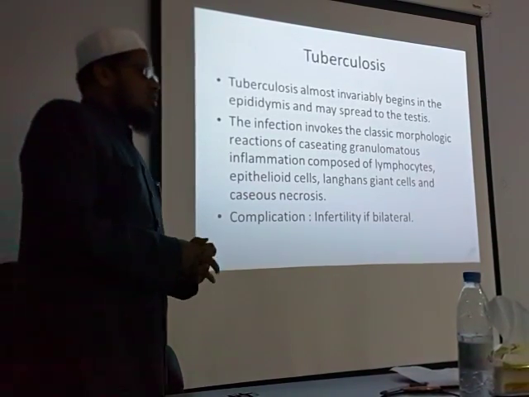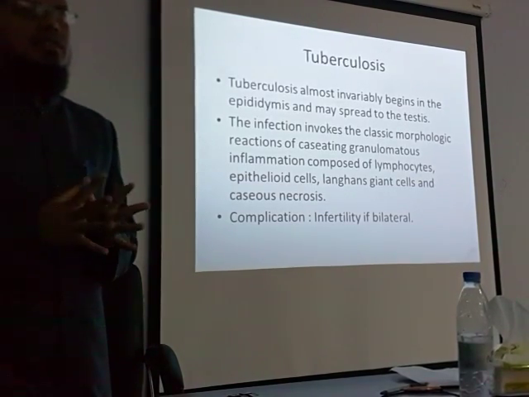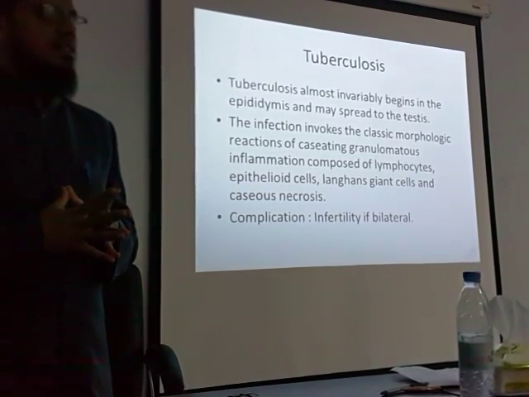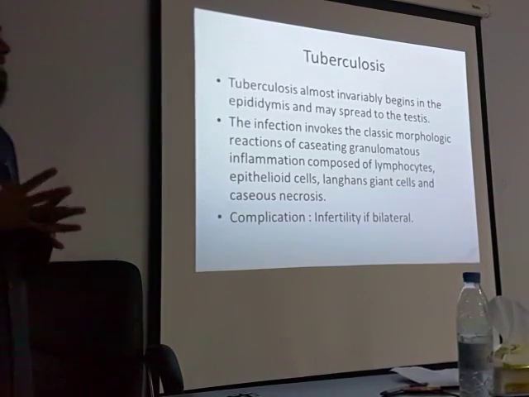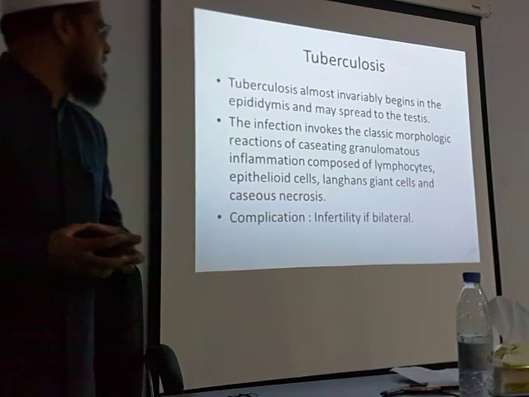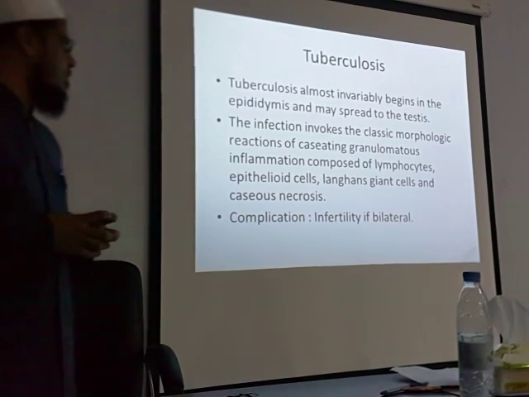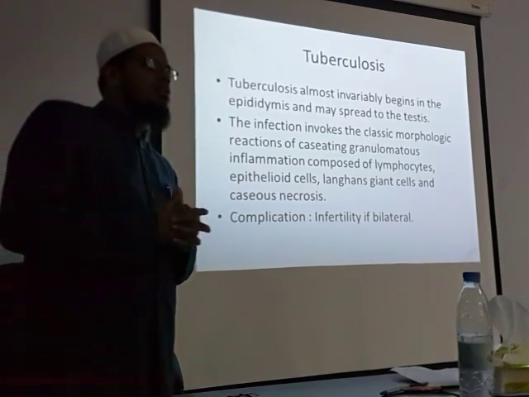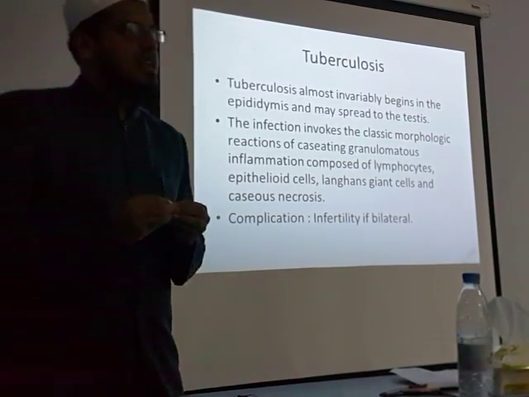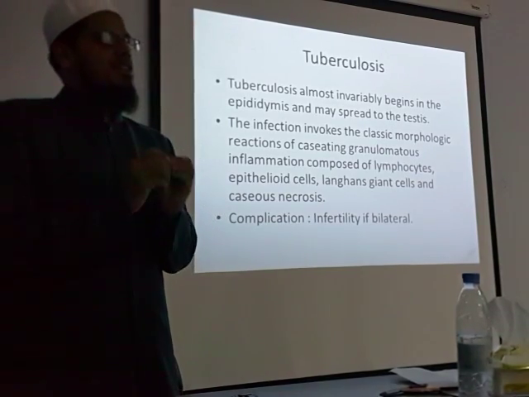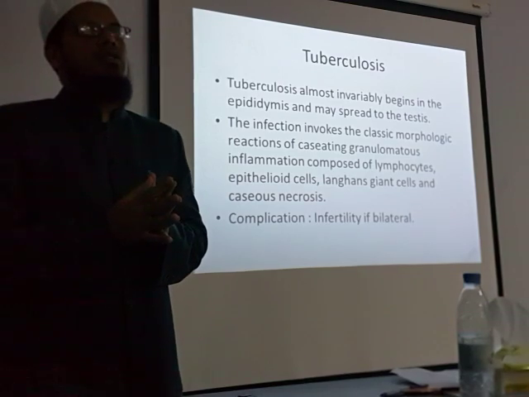Few points about tuberculosis. Tuberculosis affects first the epididymis or testis? It affects the epididymis. It almost invariably begins in the epididymis and spreads to the testis. Infection involves the classic morphological reaction of caseating granulomatous inflammation. I think you know, once it is tuberculosis anywhere in the body, the features will be the same. Caseating granulomatous inflammation. What do you mean by that?